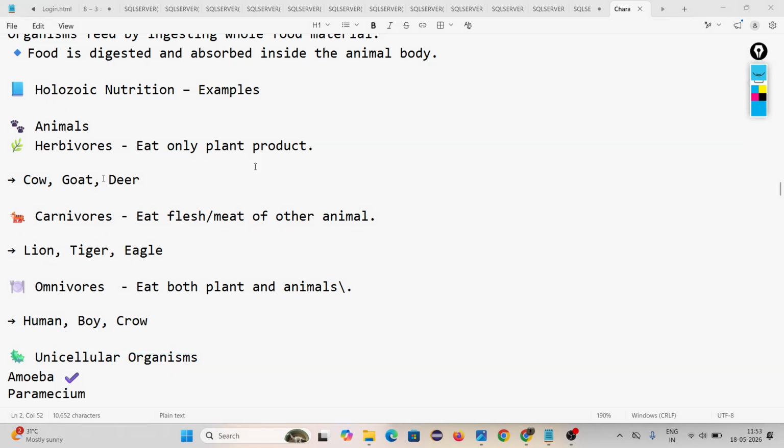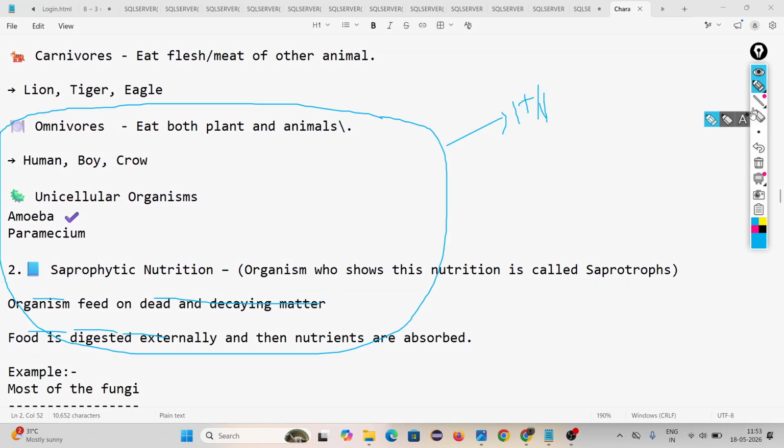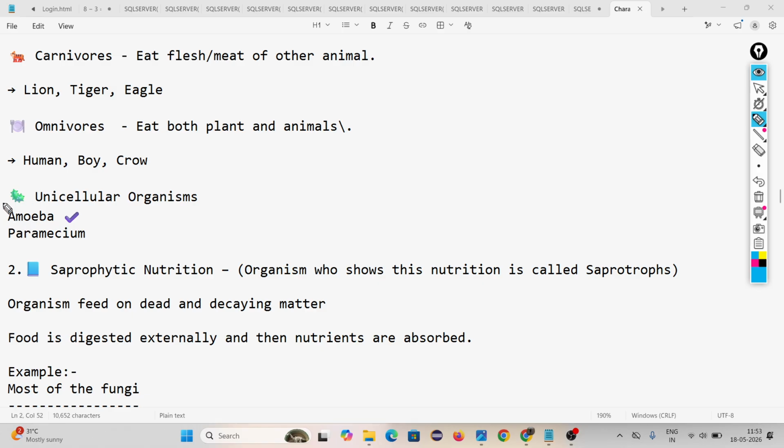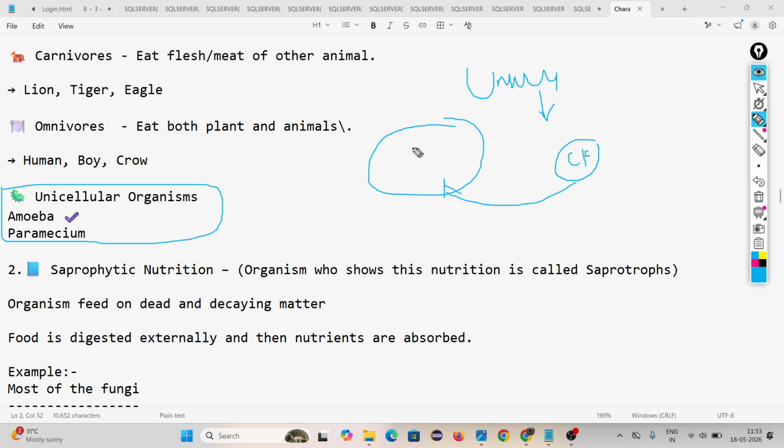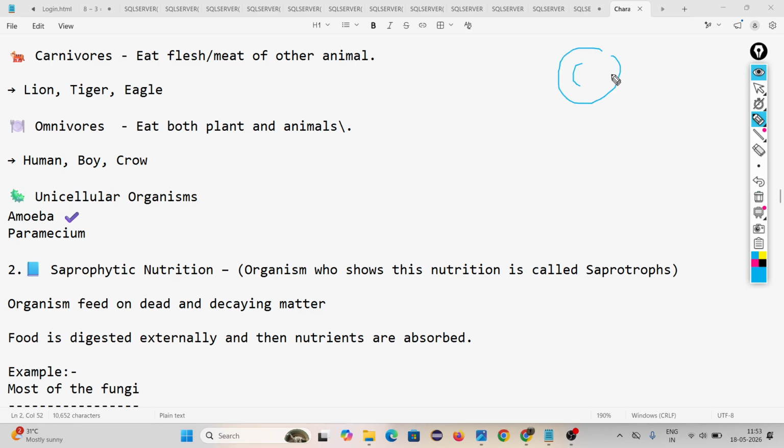And in the world there are some unicellular organisms that also perform holozoic nutrition. Means they are unicellular, but they take complex food from the outside environment and inside the body they convert it into simpler substances. Only remember, holozoic means we take complex food inside our body and inside our body we convert it into simpler substances.